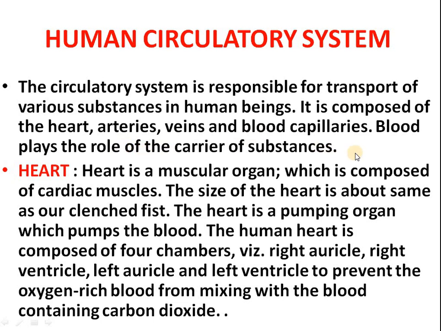What is the circulatory system? It is a system which is responsible for transport of various substances in human beings, and it is composed of the heart, arteries, veins, and blood capillaries. Blood also plays an important role as carrier in this human circulatory system. So far we have discussed the blood, veins, arteries and blood capillaries. Only one part of this human circulatory system is left, that is the heart.